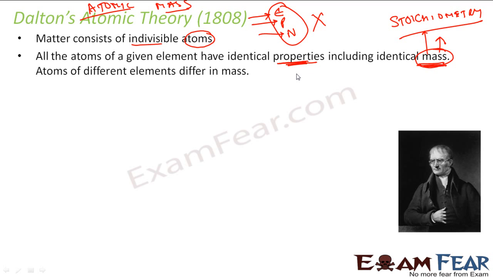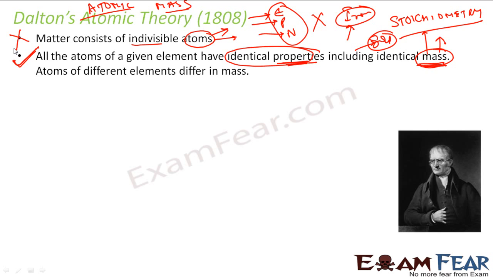So what Dalton told in 1808 was that matter consists of indivisible atoms, and these atoms have identical properties including mass, identical chemical properties and the mass. So if you take iron, all the atoms in the iron will have similar properties and similar mass. If you take gold, all the atoms in the gold will have similar property and similar mass. This is what Dalton proposed in 1808.